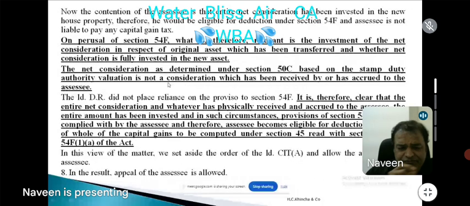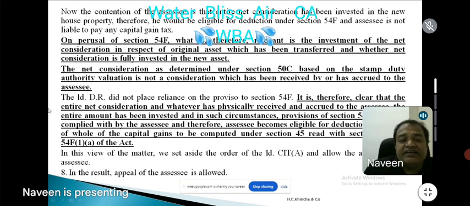Therefore, the court is very beautifully analyzing the provision. They are telling that on perusal of 54F, what is relevant is investment of net consideration in respect of the original asset which has been transferred, and whether the net consideration is fully invested in the new asset. Whereas the net consideration as determined under 50C, based on stamp duty valuation authority, is not a consideration which has been received or has accrued to the assessee for the purpose of 54F.